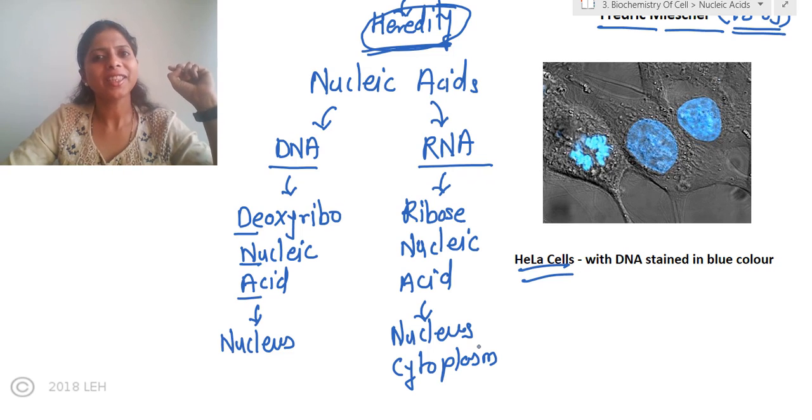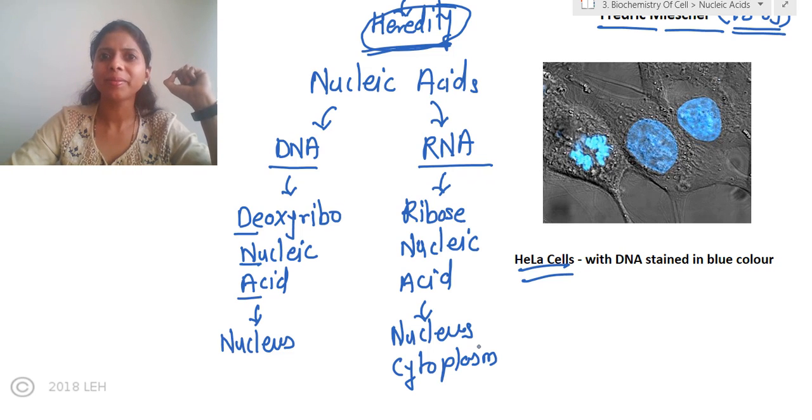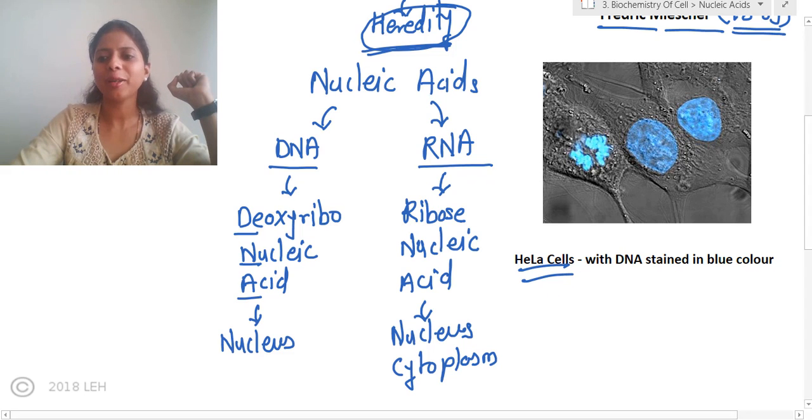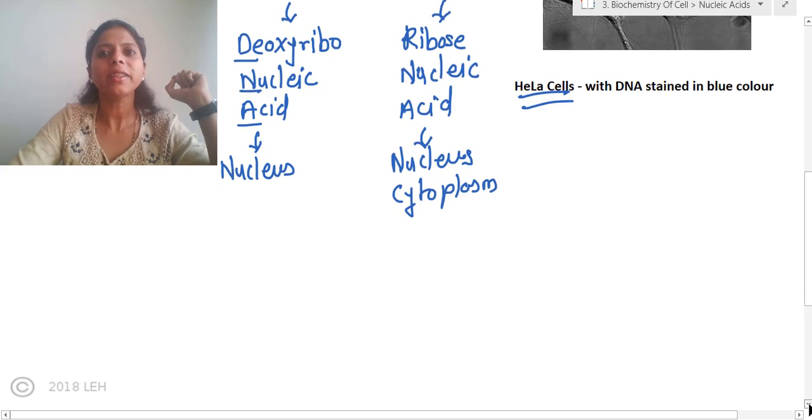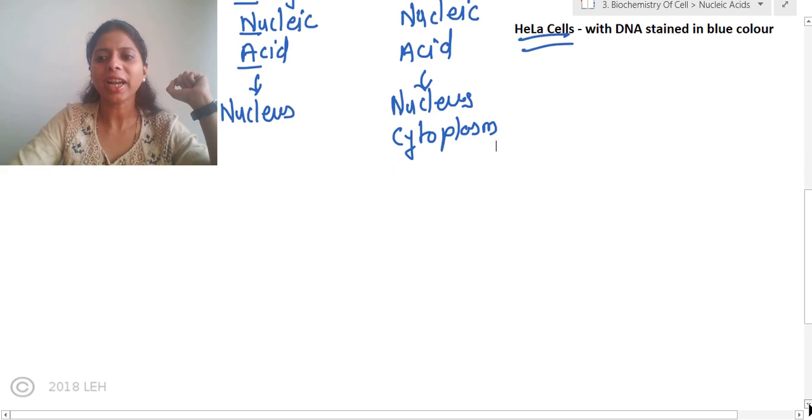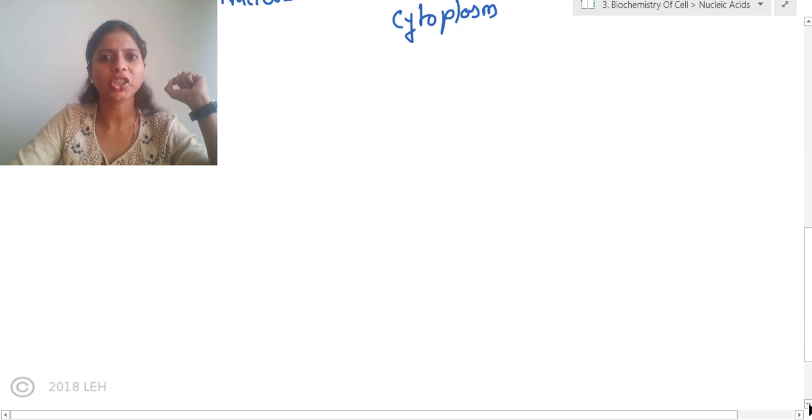Then when we consider RNA, full form is ribose nucleic acid and it is present in nucleus as well as in cytoplasm. So let us go in more details about the nucleic acids. First we will try to understand the chemical structure and then we will move to its function and types.